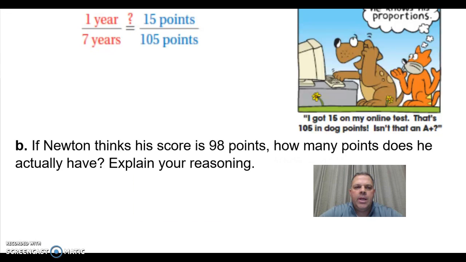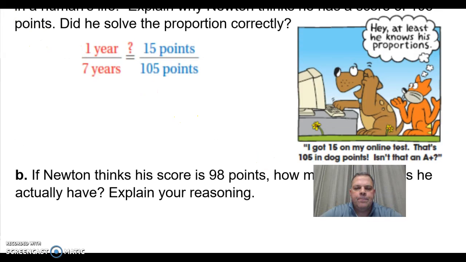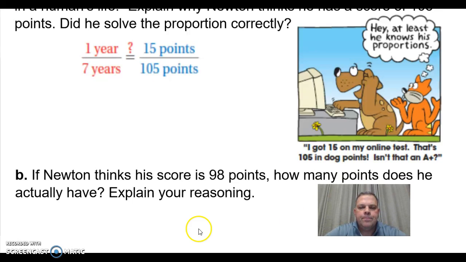If Newton thinks he scored 98 points, how many points does he actually have? Please explain your reasoning. Please pause the video for students to take time. If Newton thinks his score is 98 points, Newton actually got 14 points correct.